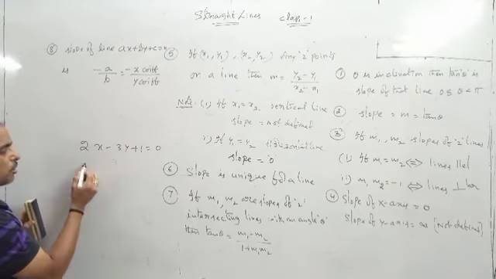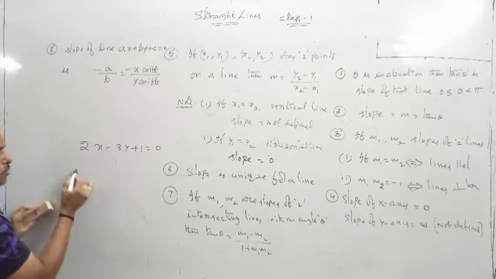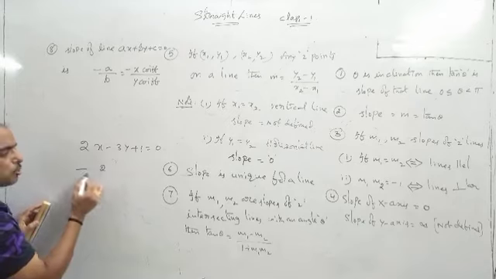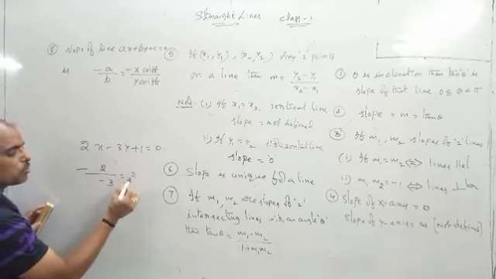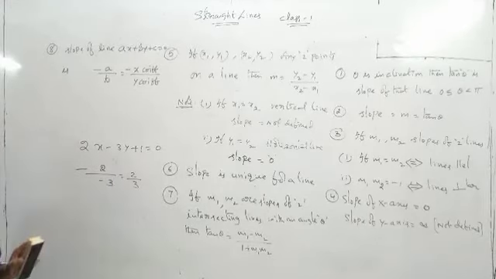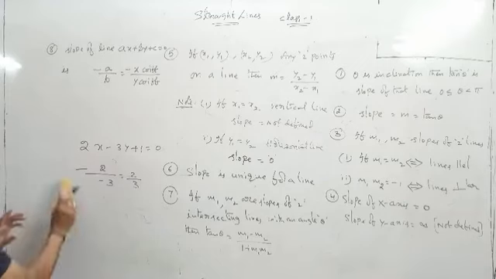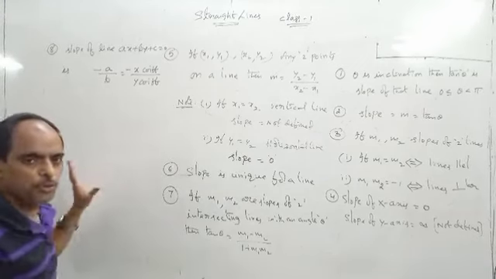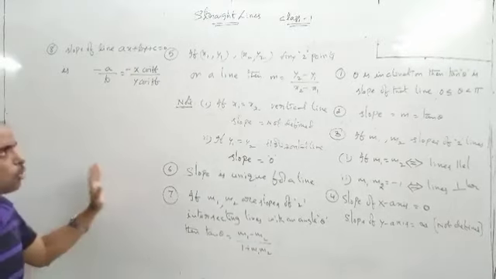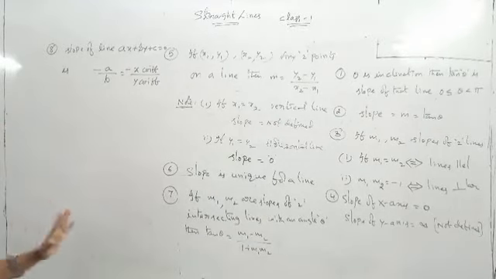Suppose ఇలా ఇచ్చారు, ఇందులో minus of x coefficient is 2 by y coefficient is minus 3. So what about the slope? 2 by 3 is the slope of the line. Okay na? So slope ఇలా find out చేస్తాం. Okay, these are the few points on slope. ఇది slope కు సంబంధించి ఒకసారి స్క్రీన్ షాట్ తీసుకుంటే మీరు నేను నెక్స్ట్ కాన్సెప్ట్ పెట్టాను.